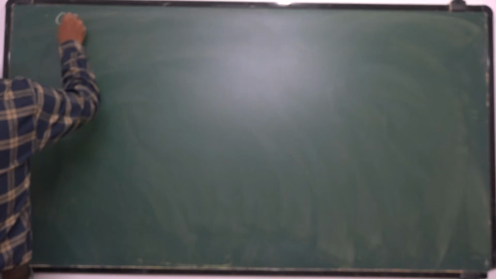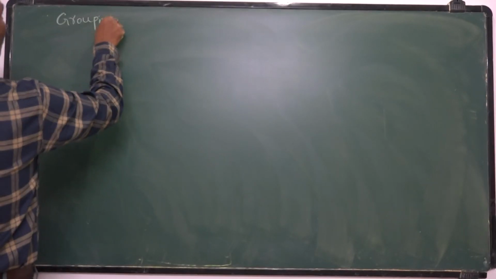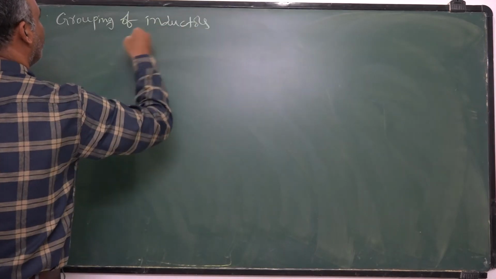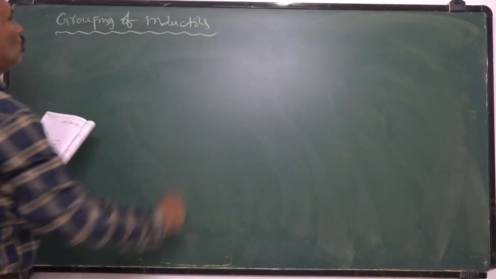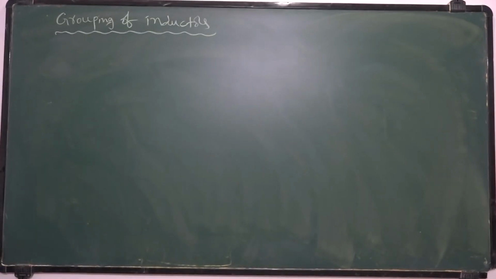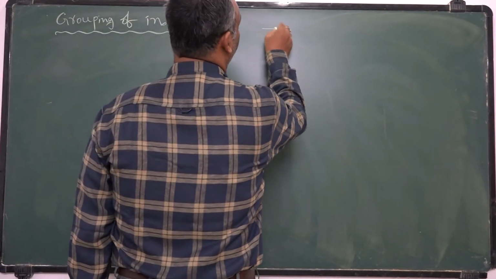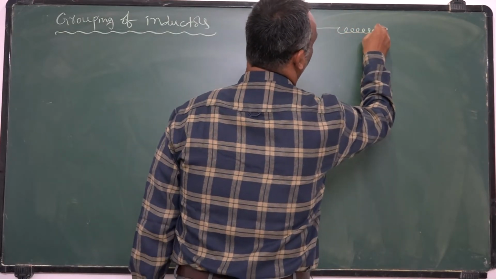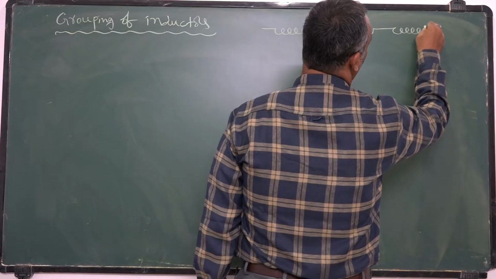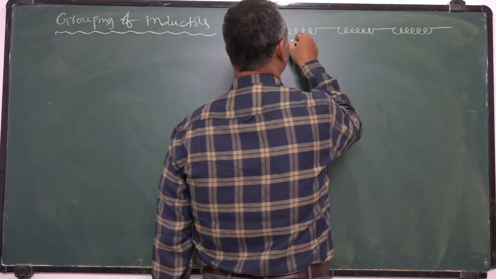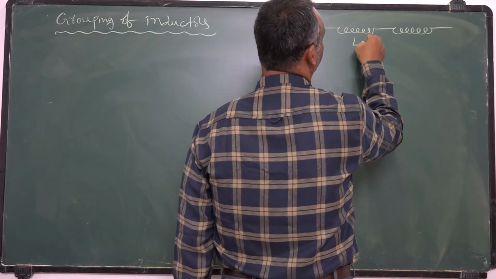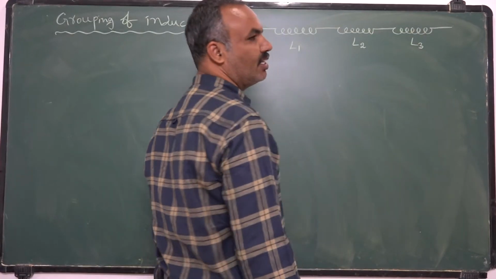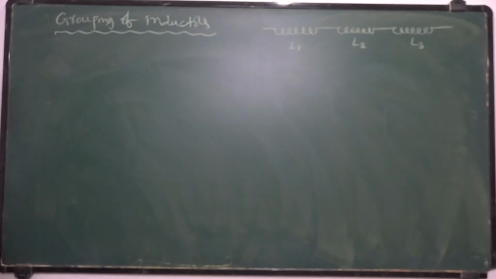Next concept is grouping of inductors. So if you take a set of inductors, this is inductor 1, inductor 2, inductor 3. If they are connected like this, its inductance is L1, its inductance is L2, its inductance is L3. End to end, if you connect the inductors, this grouping is called series grouping.